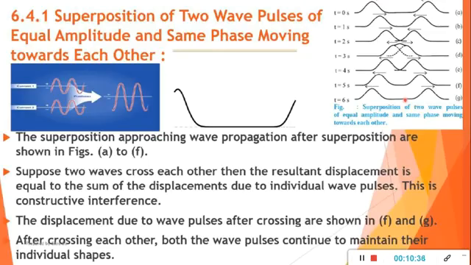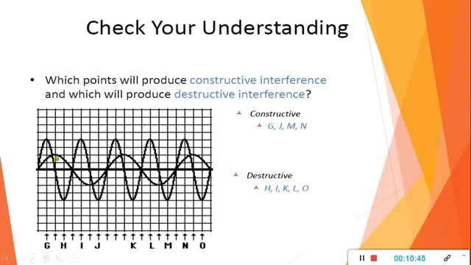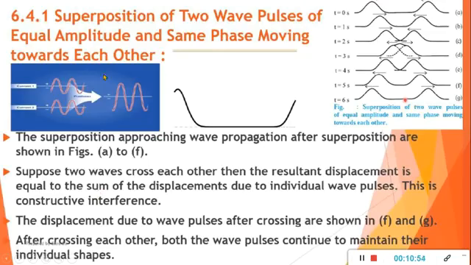Now next we will see superposition of two wave pulses of equal amplitude and same phase. In the earlier example, the amplitudes were different: one wave had an amplitude of 1, another had an amplitude of 2 centimeter, and here the amplitude was 4 centimeter. Now if there is a superposition of two wave pulses of equal amplitude and same phase moving towards each other, what will we get? We have tried to show that graphically.